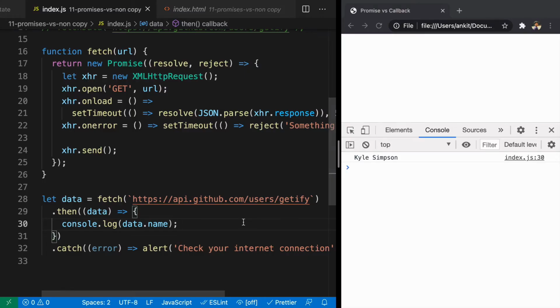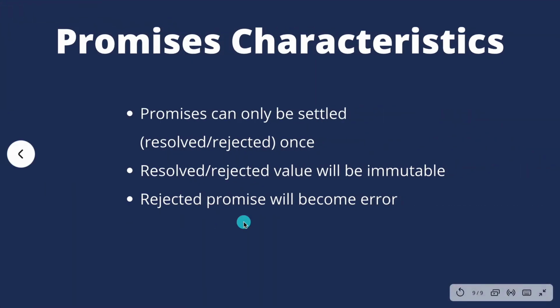So now I'll walk you through some of the characteristics that come with promises that make them even more powerful. The first thing, it can only be settled once, that's all. Either it is resolved or rejected, it will only be settled once. You cannot resolve or reject a single promise multiple times. The value you get when the promise is either resolved or rejected can never be changed. It is always immutable. And the third one is that a rejected promise will become an error.